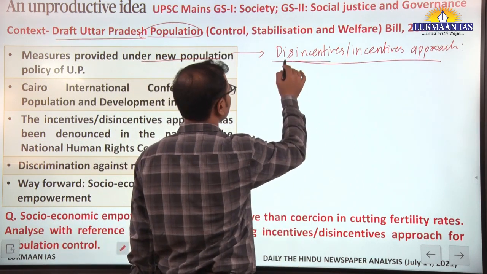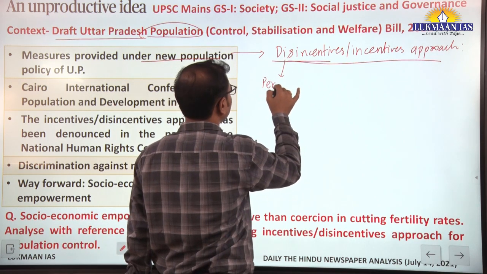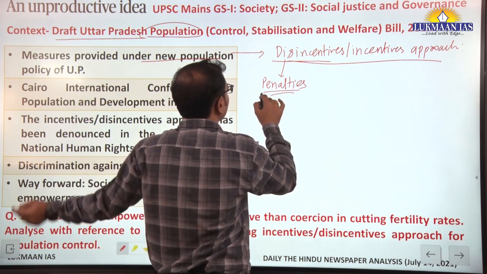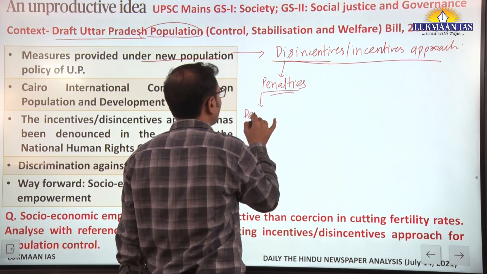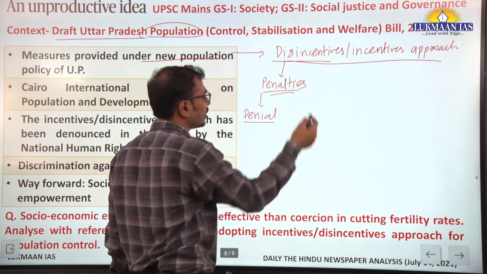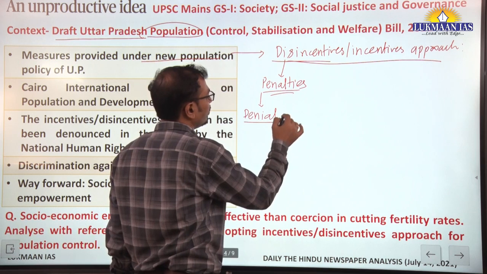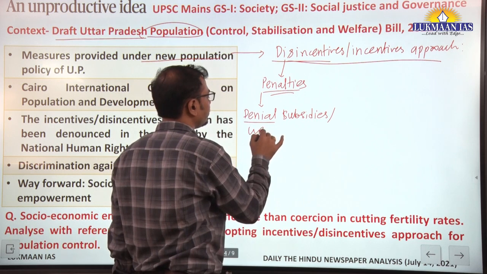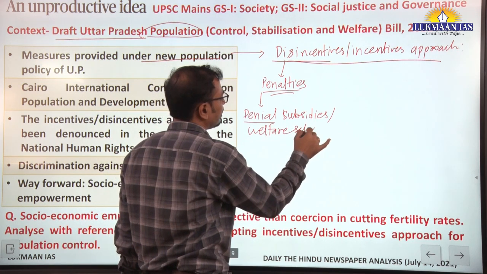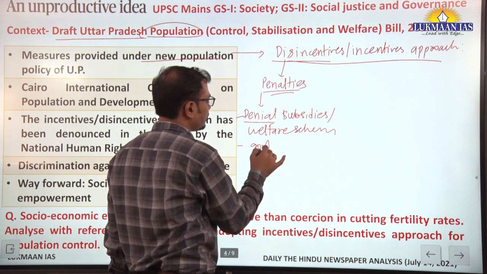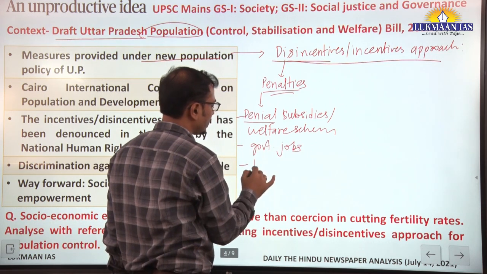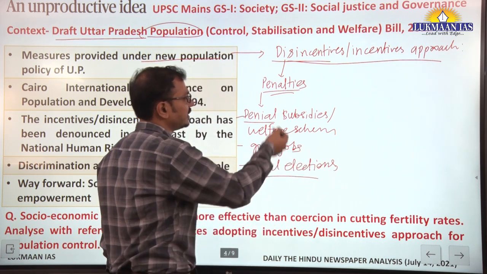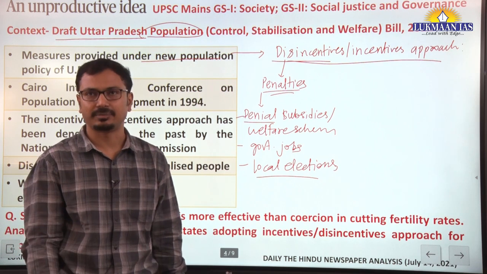Now here, in terms of disincentives or penalties in this particular bill or policy of the UP government, the penalties provided are denial, for those who are having more than 2 children, of benefits under subsidies and welfare schemes, government jobs, and local elections. So such kinds of penalties are provided.